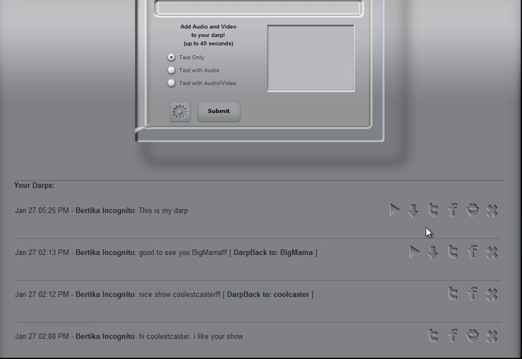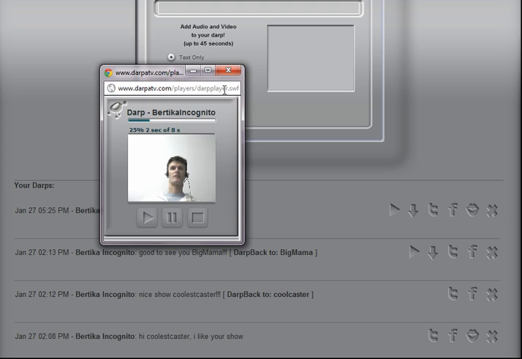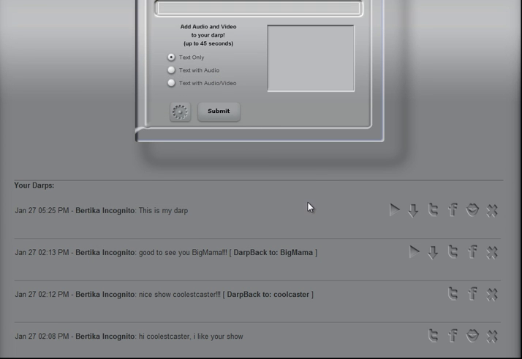For the Twitter and Facebook side of things, when we link, we take the textual portion and link it over as a tweet or a Facebook status update. Now, as you know, video components are not supported in Twitter and Facebook. So what we do with our video and audio components in DARPs is, when you send that over to Twitter or Facebook, we create a link, and that link makes it into the Facebook or Twitter post. Once somebody else looks at that status and sees the link, they can click on it, and from inside Twitter or Facebook, the little DARP player shows up and they're able to view your DARP.